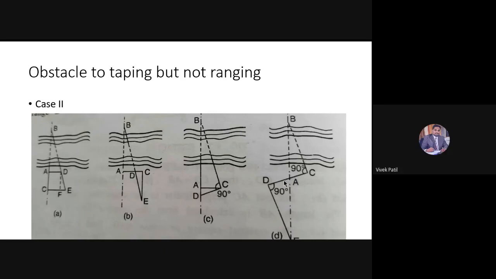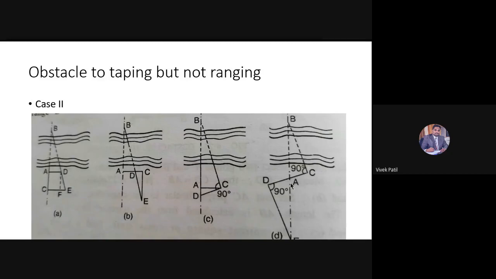Yes, sir. What is the relationship between angle BAC and angle DAE?